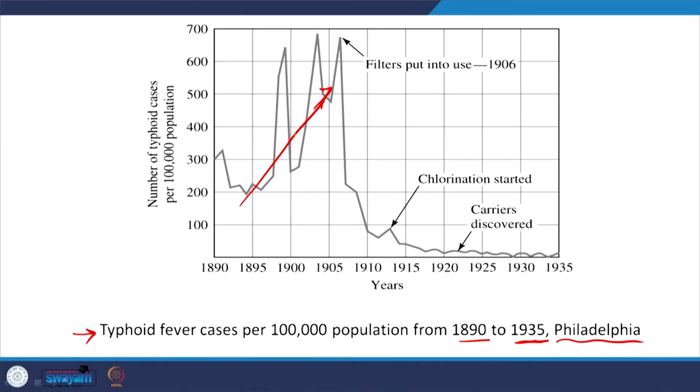So, that is what we see, increasing cases. But then people figured out that filters can be used, and obviously you see a drastic decrease. And then chlorination was discovered as a very effective way to disinfect and treat the water for pathogens.